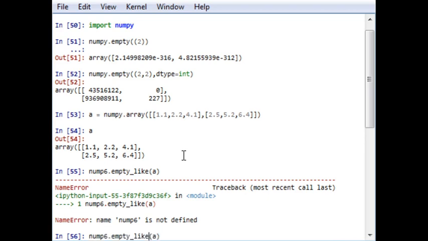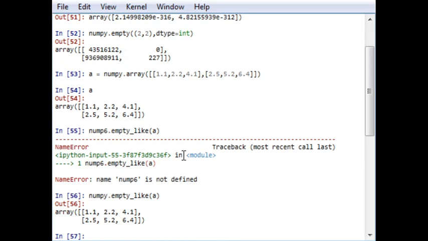Sorry, my typing mistake. numpy.empty_like(a), and it will give an empty array. Why the empty function is not working, I will check it and let you know. It worked before, but maybe in the recent numpy version the empty_like function has been changed. We will see.